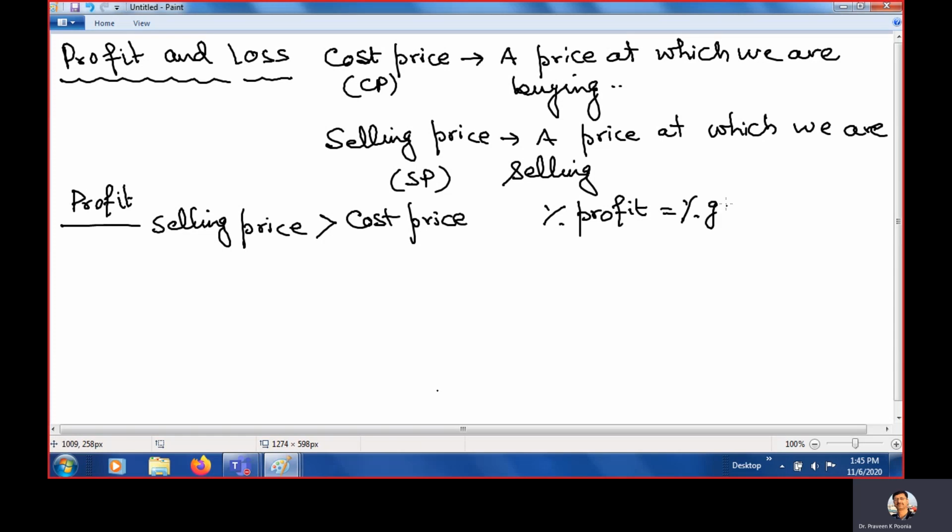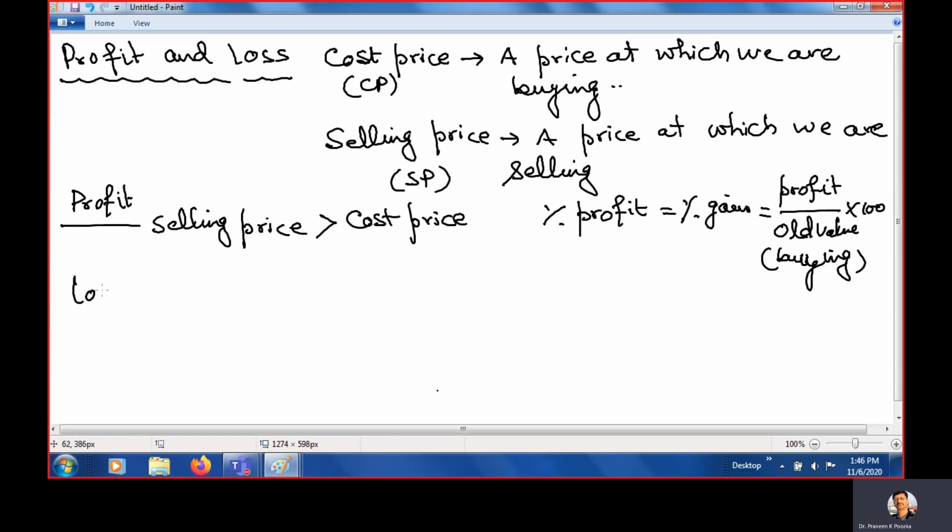This is also called percentage gain. Clear? How is it evaluated? It is profit upon the old value, which is the price at which you are buying, times 100. This is the percent profit or percentage gain.